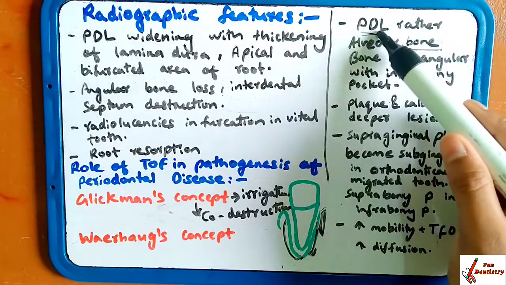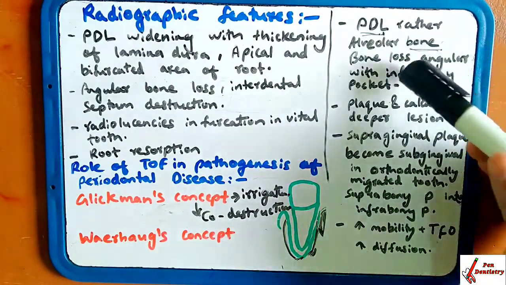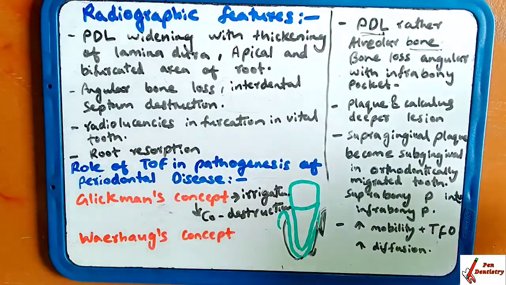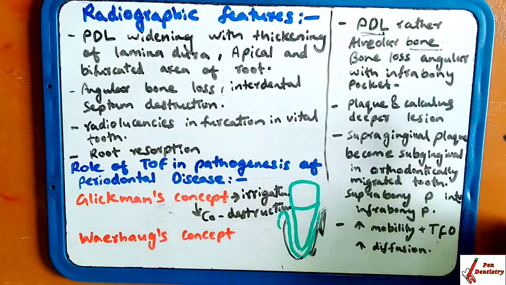It affects mostly the pedial level rather than the alveolar bone. Here, bone loss is angular with infrabony pockets. I will be explaining the infrabony as well as the suprabony pocket in my next video, so watch that video. Bone loss will be angular with the infrabony pockets.